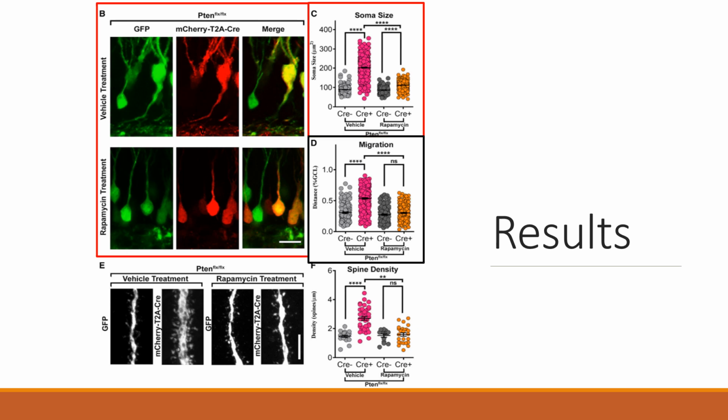Also, significantly farther migration of vehicle-treated PTEN knockout neurons along the granule cell layer was observed, but this was also rescued by rapamycin treatment. Additionally, rapamycin treatment rescued the increased spine density of vehicle-treated PTEN knockout neurons in the middle molecular layer. Together, these results suggest that PTEN loss-mediated neuronal hypertrophy can be rescued by rapamycin treatment.